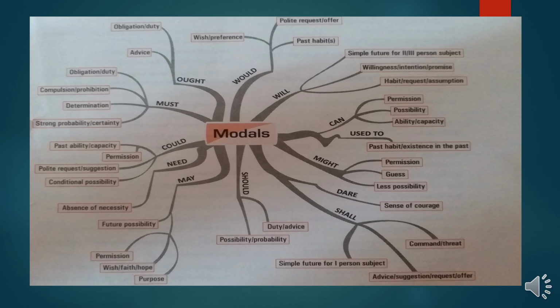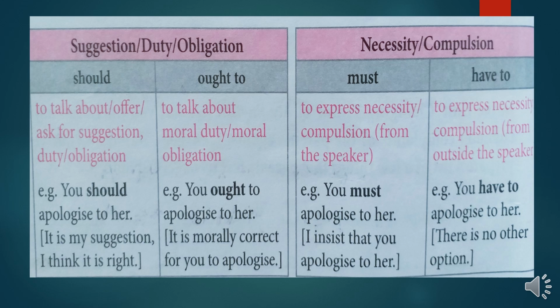And in our PB we have been given some exercises which are related to the modals of obligation, advice, suggestion, possibility, and probability. So to do those exercises, let's study the modals of obligation, duty, and advice with the help of a chart. In the chart, we are given modals of suggestion or obligation, necessity or compulsion. So let's understand how do we use modals should, ought to, must, and have to.